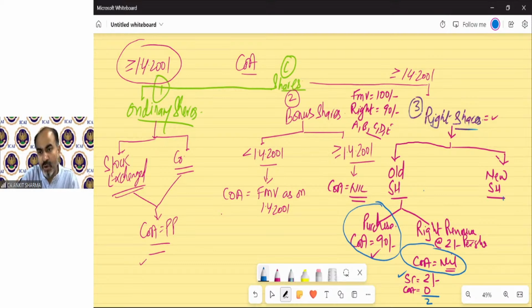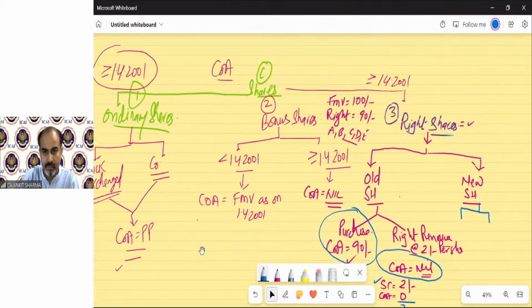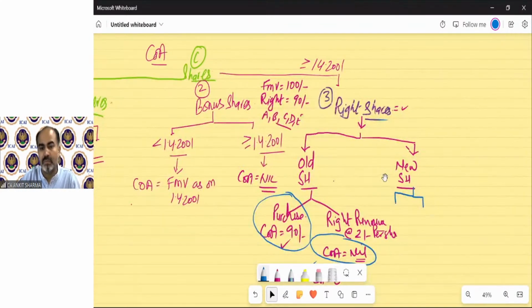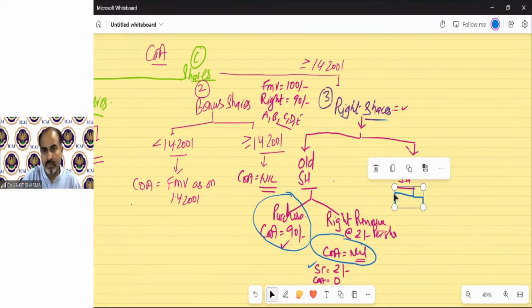Now for the new shareholder, again two situations arise.